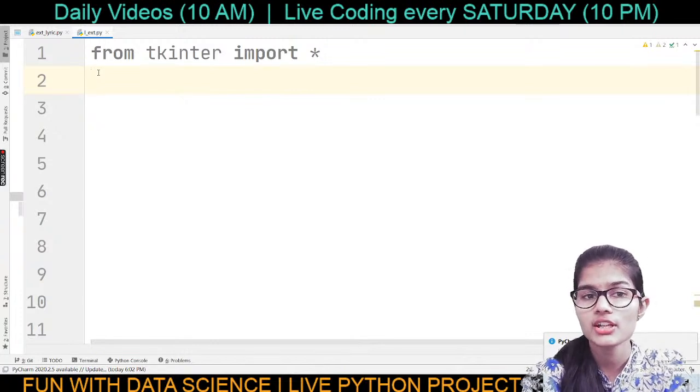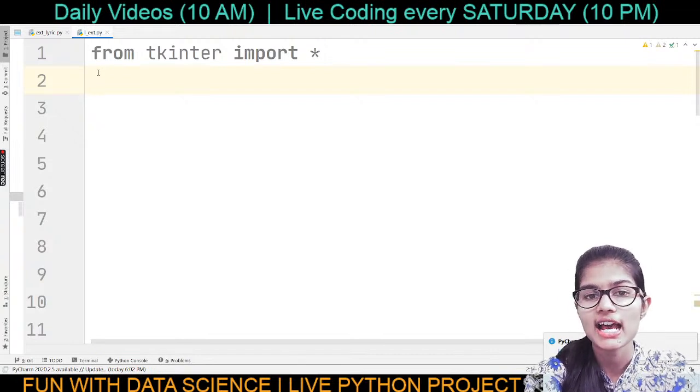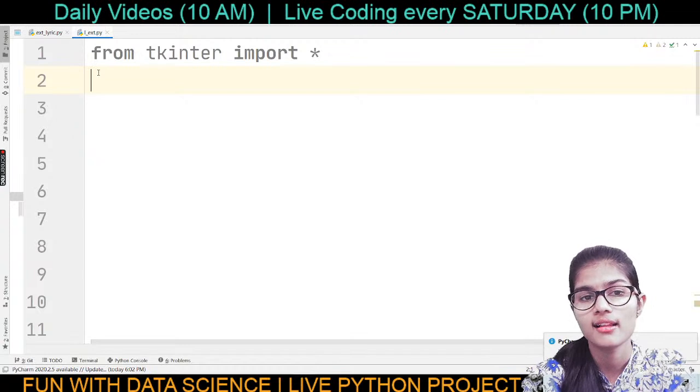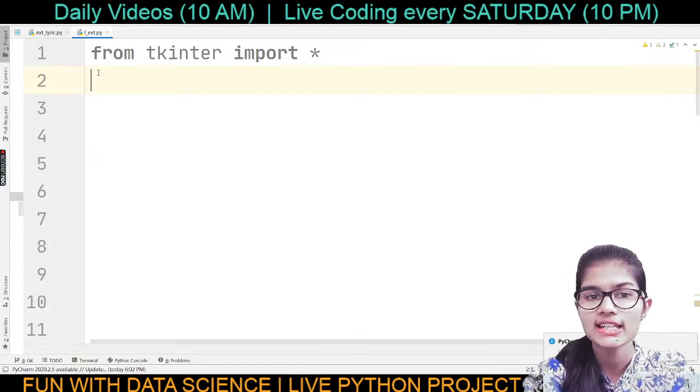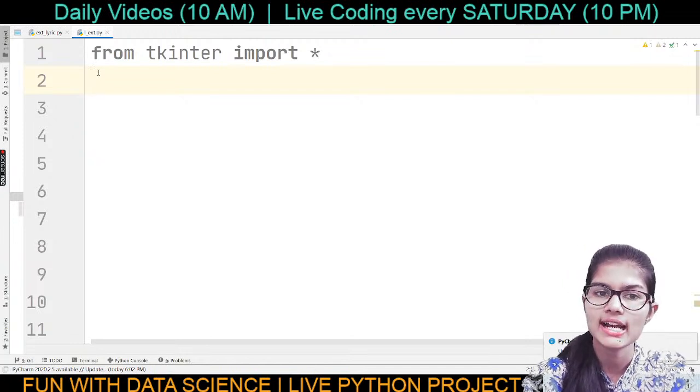Now the line from Tkinter import asterisk means that I am going to import all of the functions from the Tkinter library. That's the meaning of my very first line.